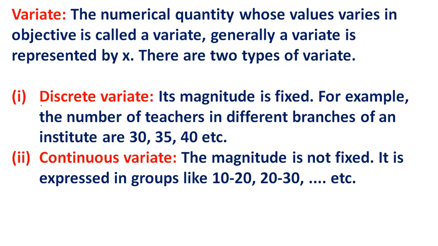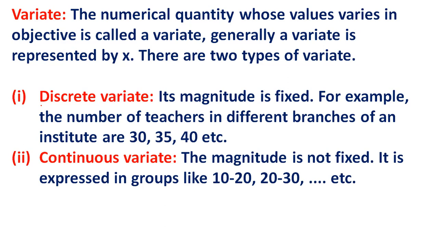Next term is variate. Variate defines itself: vary. The numerical quantity whose value varies in an objective is called a variate. Generally, a variate is represented by x. There are two types of variate. First is discrete variate. Its magnitude is fixed.